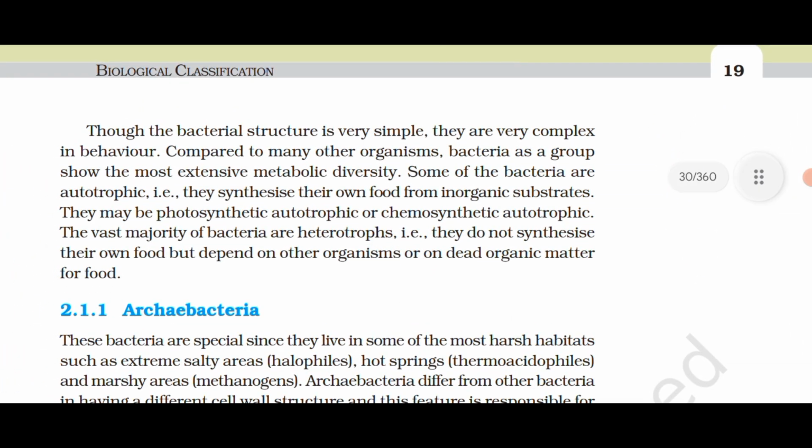Though the bacterial structure is very simple, they are very complex in behavior compared to many other organisms. Bacteria as a group show the most extensive metabolic diversity. Some of the bacteria are autotrophic, that is, they synthesize their own food from inorganic substrates. They may be photosynthetic autotrophic or chemosynthetic autotrophic. The vast majority of bacteria are heterotrophs, that is, they do not synthesize their own food but depend on other organisms or on dead organic matter for food.